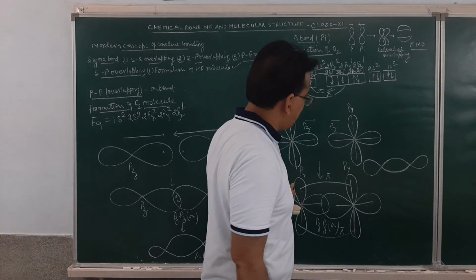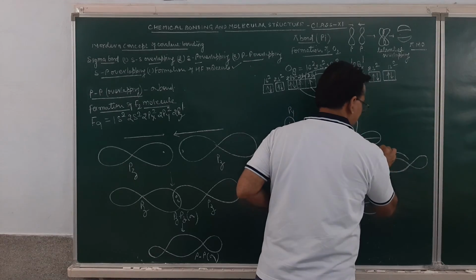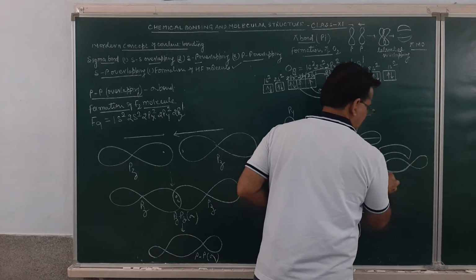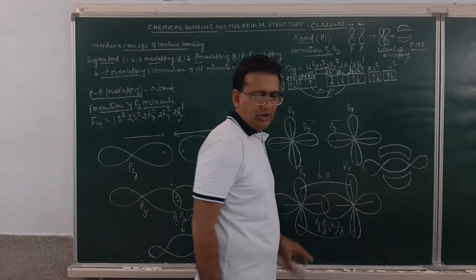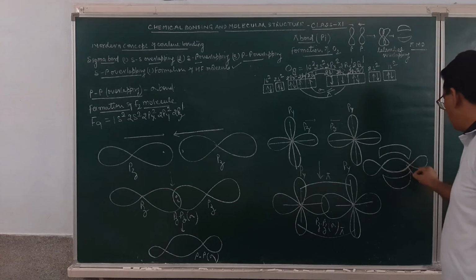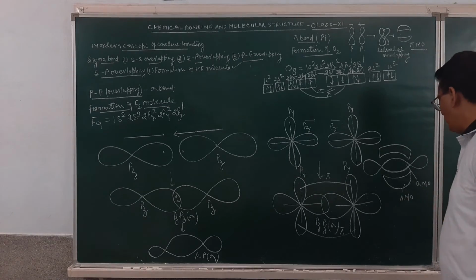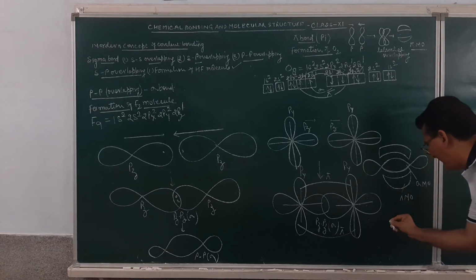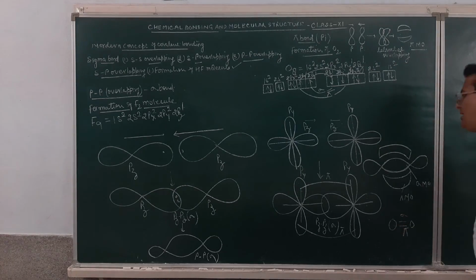And the py orbital will be overlapping above the axis and below the axis. And this will be the formation of the oxygen molecule. So this is the sigma molecular orbital, and this is the pi molecular orbital. So ultimately oxygen will be represented as O double bond O, in which one of the bonds will be sigma and the other bond will be pi.